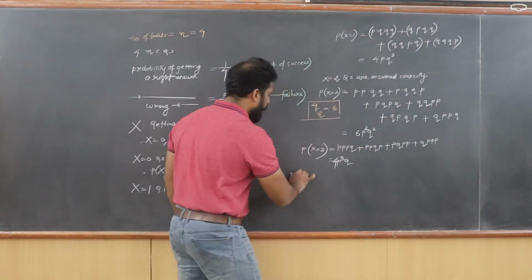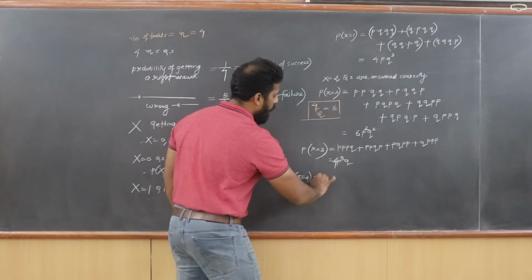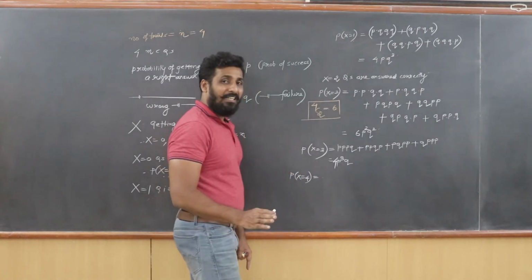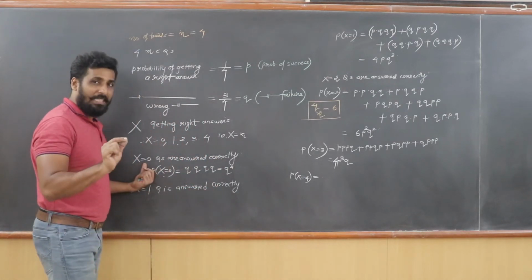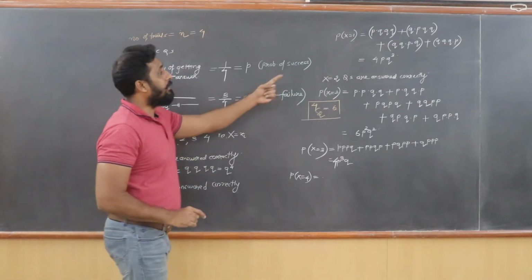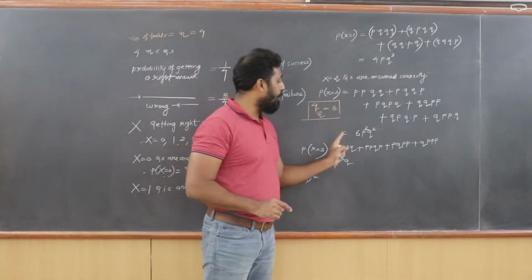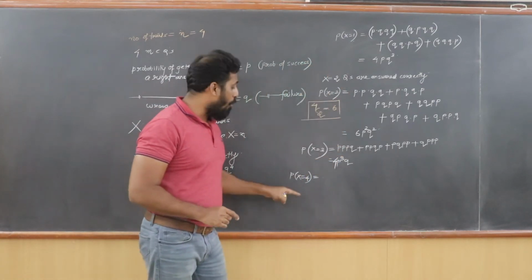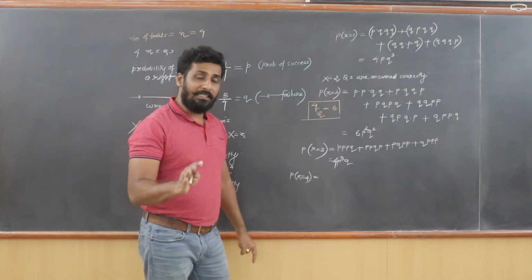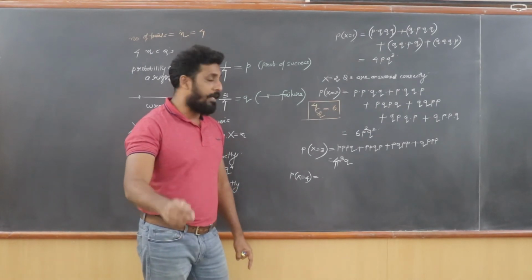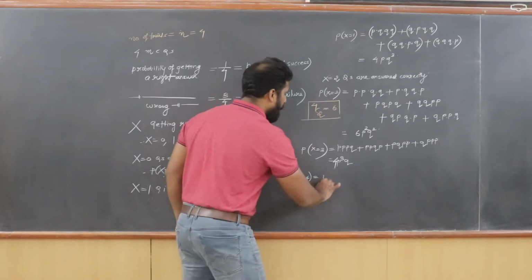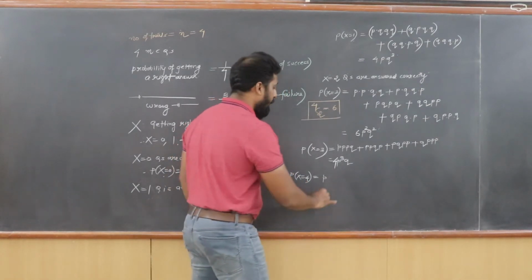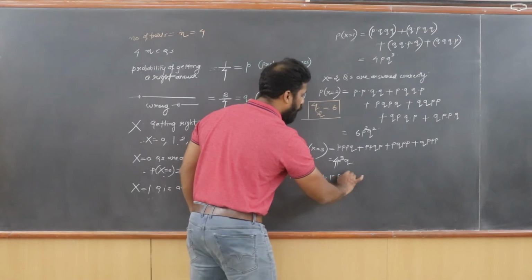And finally, if I talk about x equal to 4, that means all the 4 questions are answered correctly. So I started from 0 questions, that means 0 success. Then I said 1 success, then 2 success, then 3 success. And finally, I'm going to talk about 4 success. 4 success means all 4 questions were answered correctly. So probability of x equal to 4: first question answered correctly, probability is P. Second also answered correctly, again P. Third also P. Fourth also P.